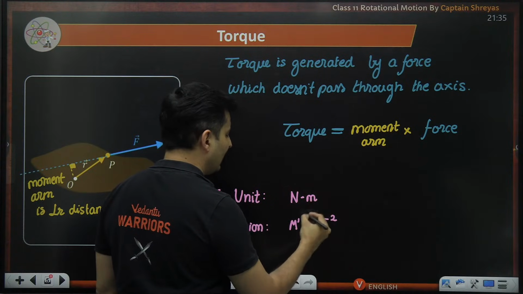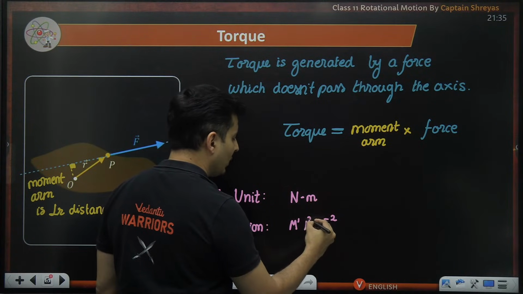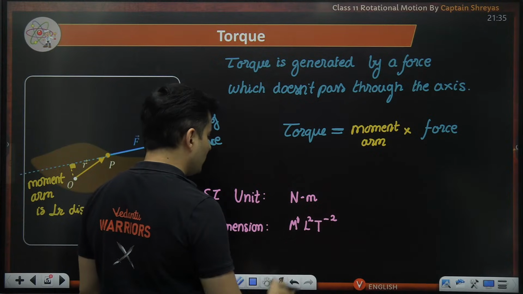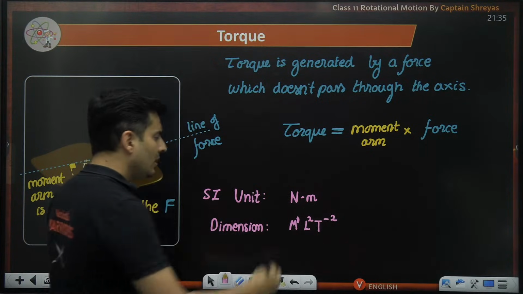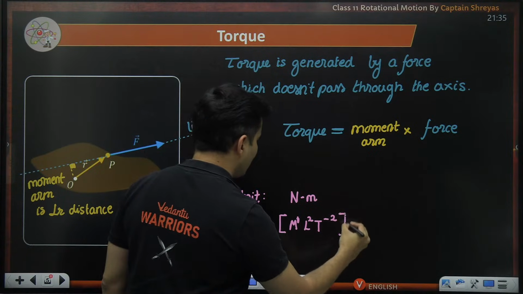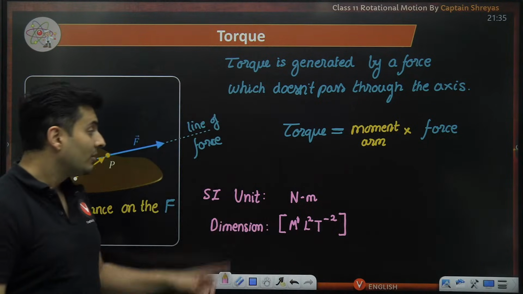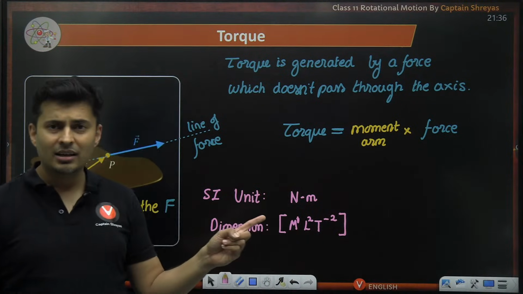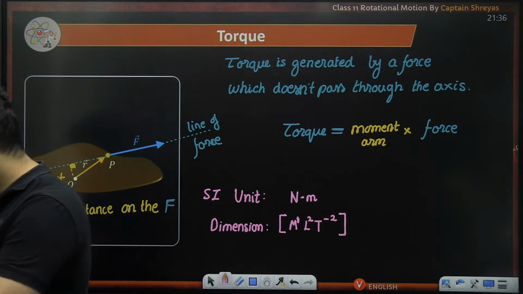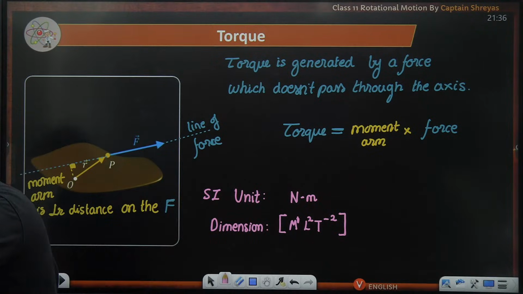You multiply with one more meter, so L's power will now become 2. So M1 L2 t raised to minus 2 is the dimensional formula of torque, which is the same as that of work also. But unit-wise, you will use Newton meter and not joules. Is that absolutely clear? Okay, as clear as water.